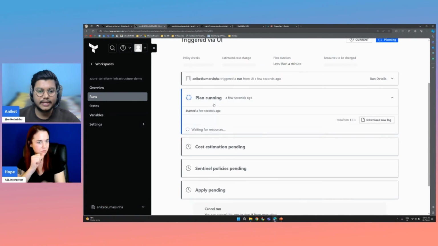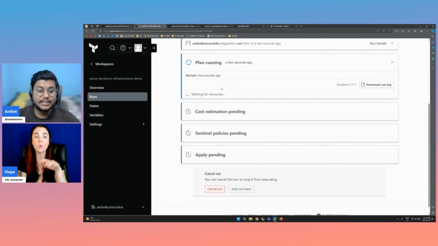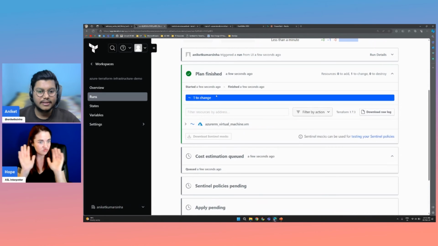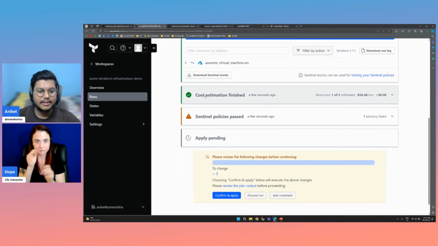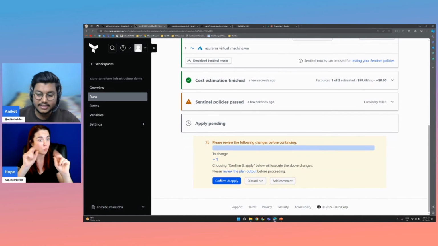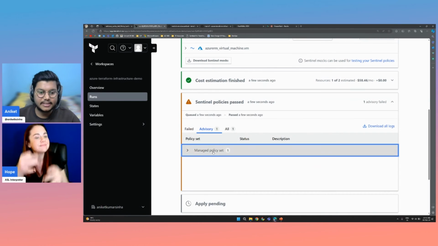So we are going here. The plan is running fine. It would show the changes again, and let's see what the Sentinel policy stage would be showing us. Plan is done. Customization, and you can see that it has a different sign, and we still have the option that we can apply these changes. Now let's see what exactly there is.